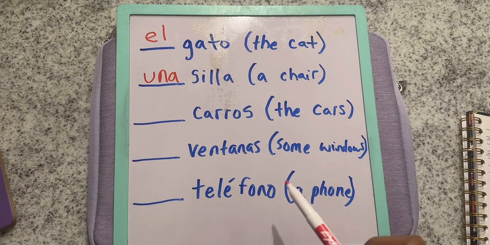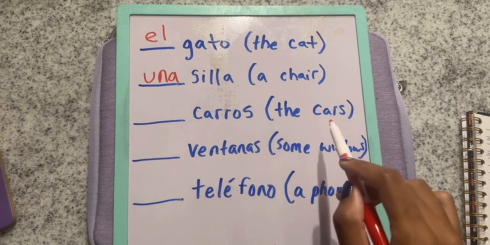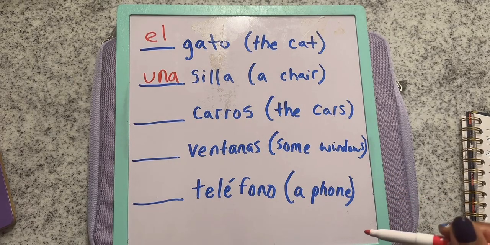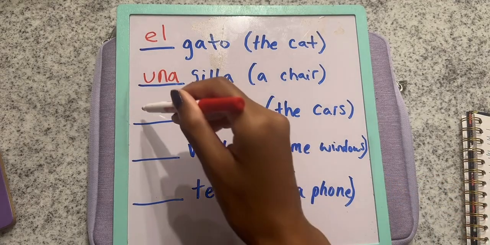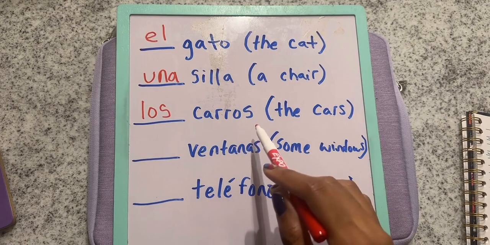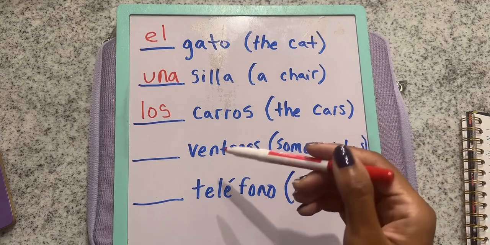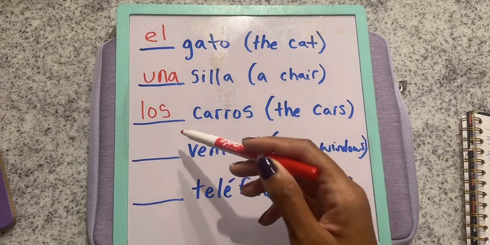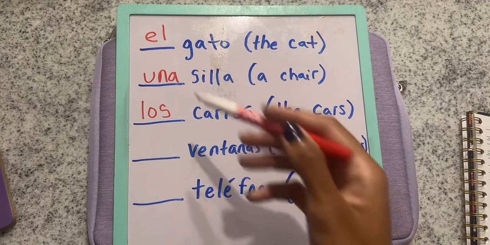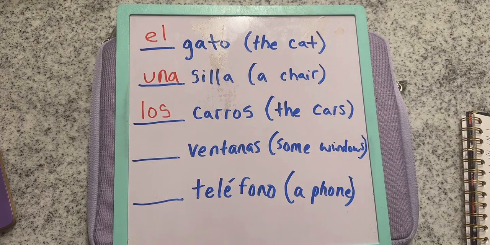All right, now we're coming down to the plural. How do I say the cars? The cars. Now, I already gave you carros here. How do I say the cars? Yes, exactamente. Yes, los. Now, why is it? Because carros is masculine, so that's why it's lo, but then we put los because it is plural. So masculine and plural, that's how we get los. Because if it were singular, if we would just want to say carro, then it would be el for singular. But because it is plural, more than one car, that's why it's los.